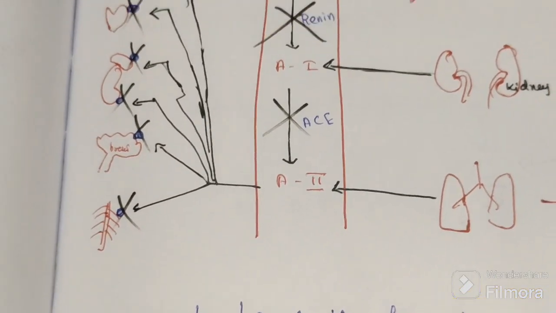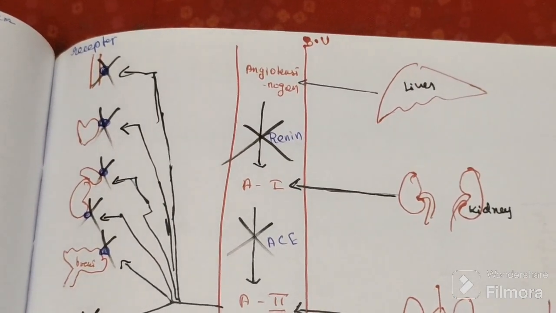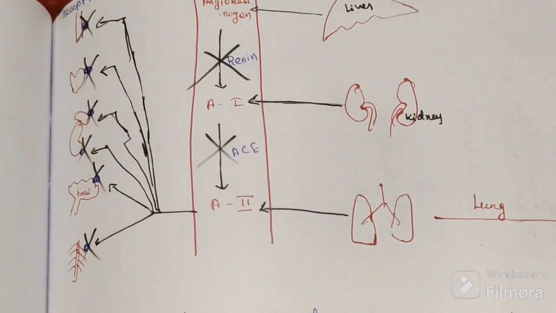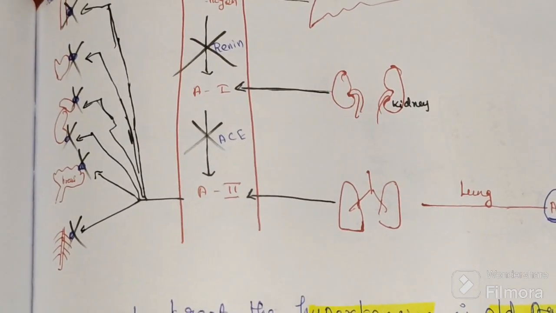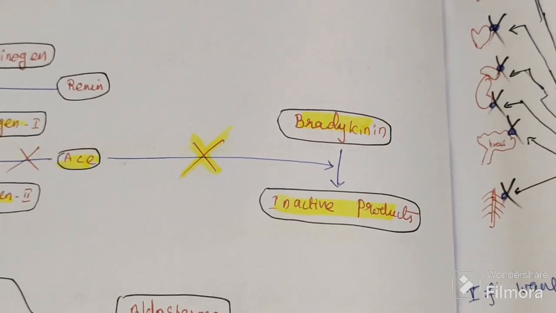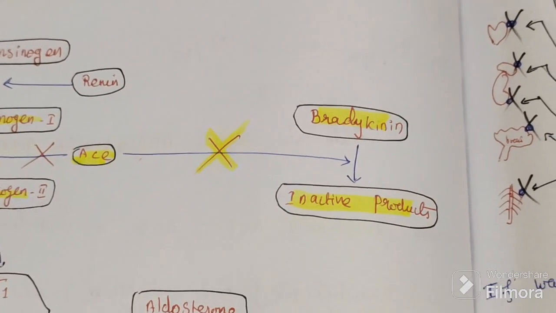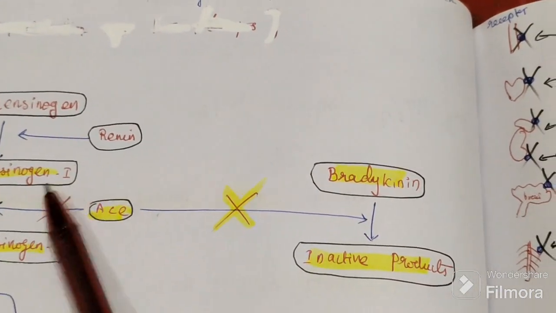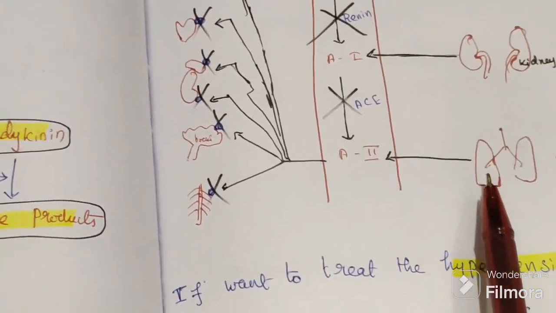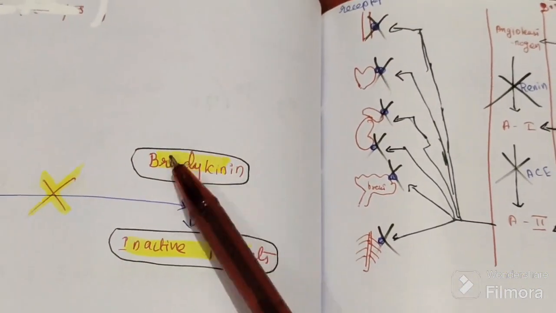So what are the advantages of ARBs compared to ACE inhibitors? Here we are only blocking the receptor. Angiotensin 2 is present in blood, but this conversion is not affected, so bradykinin and substance P are not affected.